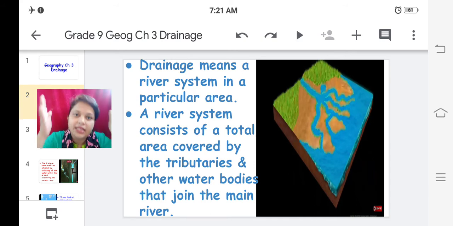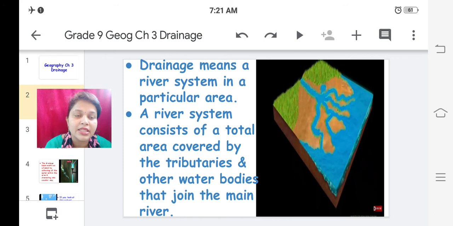Okay, and this river system, when it drains a certain area, a particular area, it is known as drainage. So drainage means a river system in a particular area. A river system consists of a total area covered by the tributaries, meaning the tributaries of the main river, and other water bodies that join the main river.